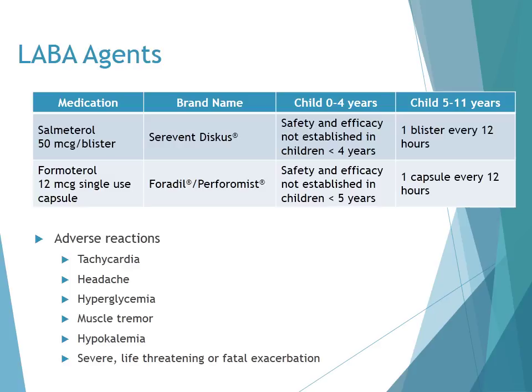These are the long-acting beta-2 agonist agents available. We have Serevent Diskus as well as Foradil or Perforomist. And the dosing for children 0 to 4 years of age as well as 5 to 11 years of age. Salmeterol and Formoterol have a duration of bronchodilation of at least 12 hours after a single dose, so these are usually given every 12 hours. Adverse reactions of long-acting beta-2 agonists include tachycardia, headache, hyperglycemia, muscle tremor, hypokalemia, and severe life-threatening or fatal exacerbations.